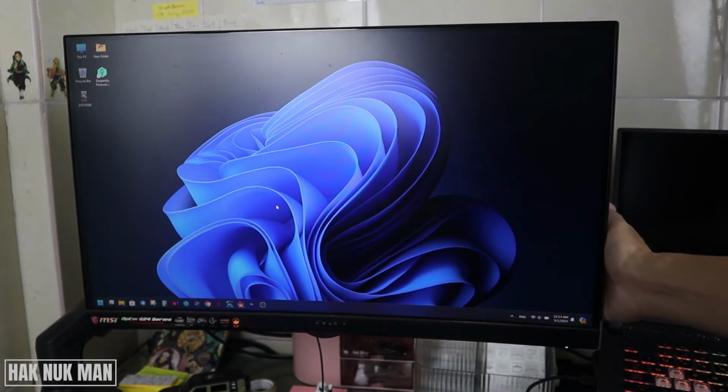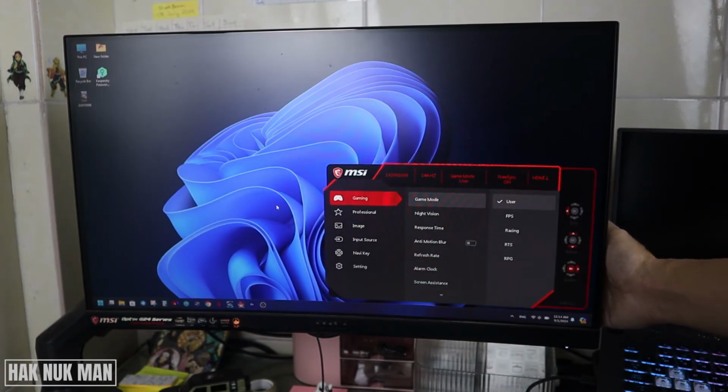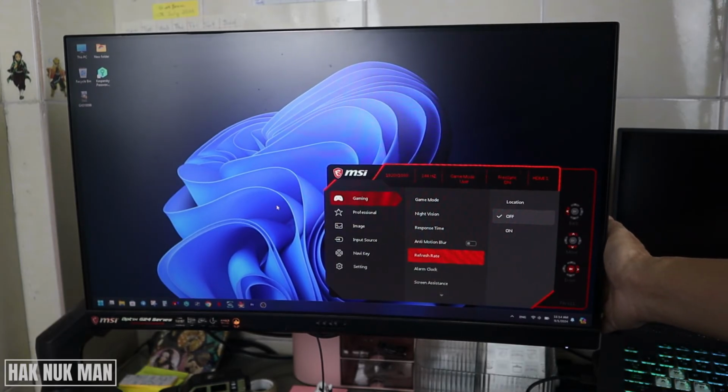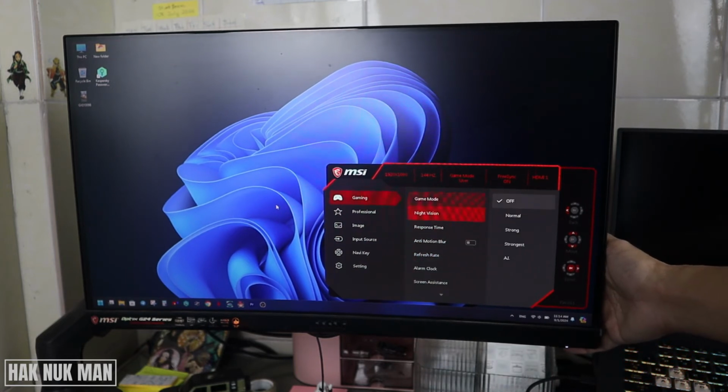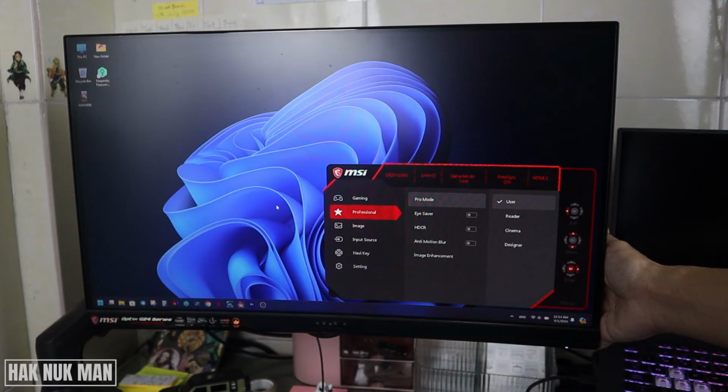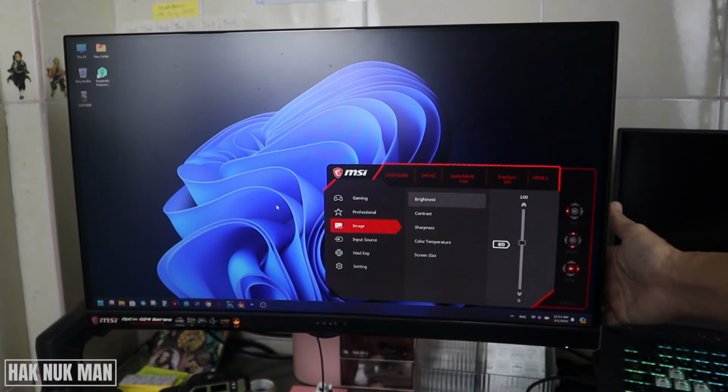Now I press it once more, and then go to the right and go down. Now I want to change the image brightness.